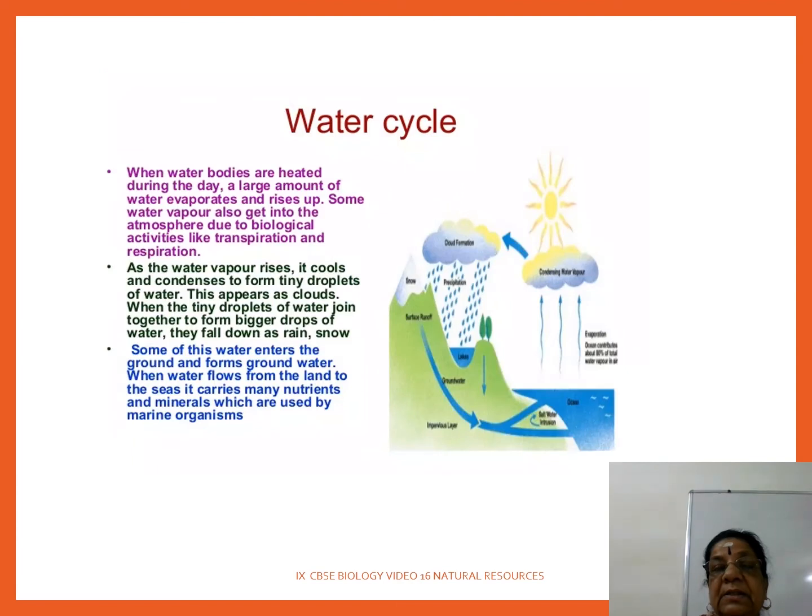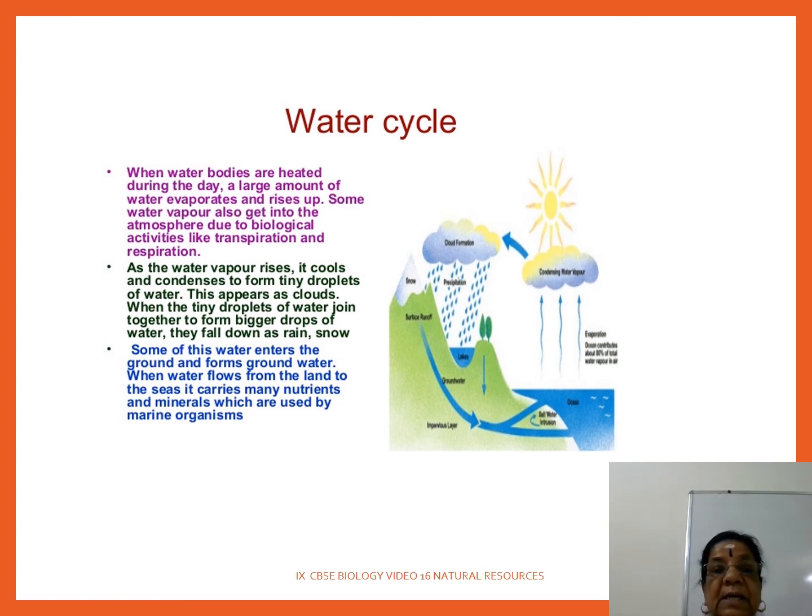Okay, the next one, again water cycle. அது கொஞ்சம் ரிப்பீட் ஆயிருக்கு, பார்த்துக்கோ. ஏன்னா water bodies are main playing an important role. Hydrosphere. When water bodies are heated during day, large amount of water evaporates and rises up. Some of the water also get into the atmosphere due to biological activities like transpiration and respiration. Transpiration and evaporation of excess water by the green plants, and respiration taking in oxygen and giving out carbon dioxide.